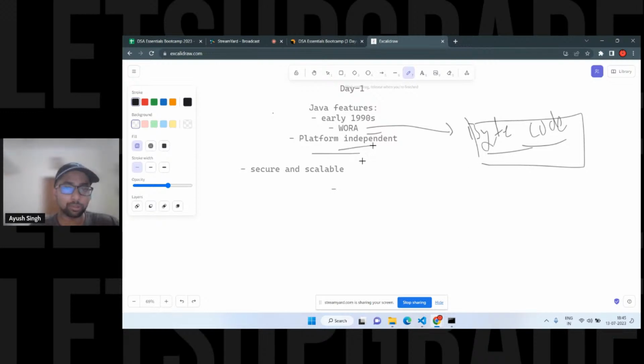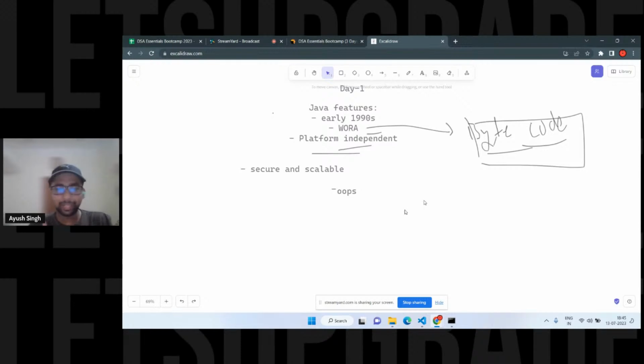There are a few points we should know: platform independent and object oriented, obviously. That's OOPs based, which is the basic part. Object oriented means everything works around classes and objects. It actually relates to the real world. For example, if you are a student in a class, that student is an object of that class, and it will include a few properties and behaviors. So in general, it relates to the real world. If you understand the problem statements which are there in the real world, that's problem solving. That's why Java is so scalable, just because of its rich features and libraries.